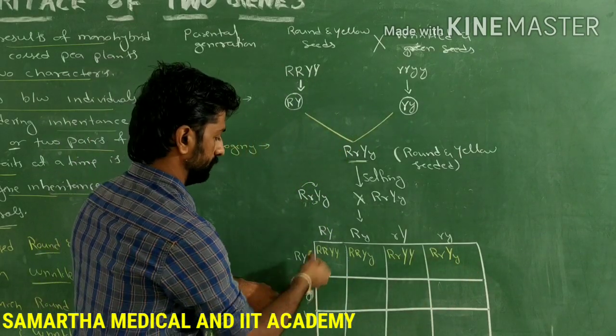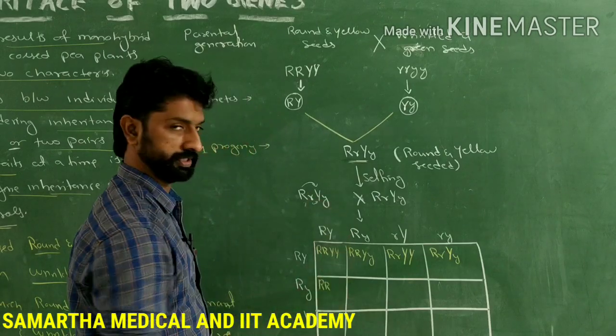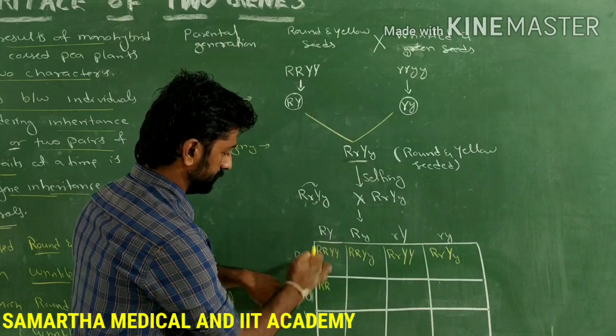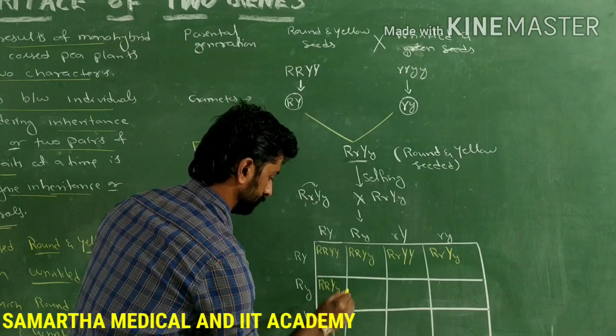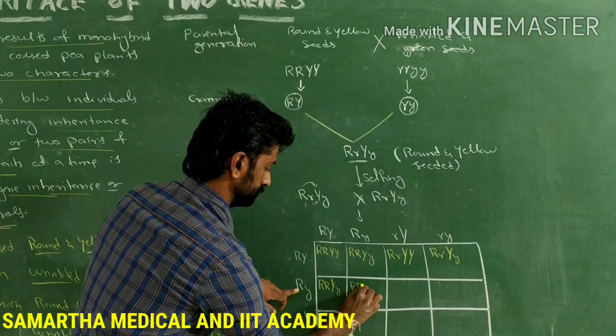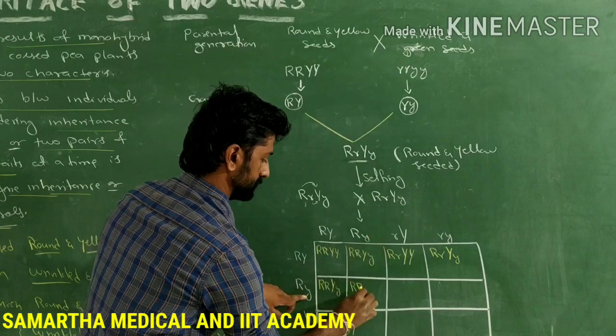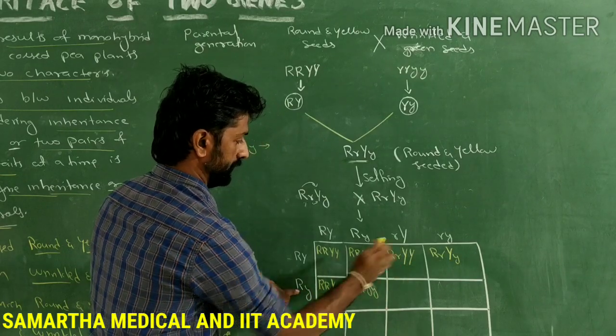Similarly, dominant, dominant for seed shape. Next, for seed color, dominant with recessive. Next, dominant and dominant. Recessive with recessive. Next, dominant with recessive.